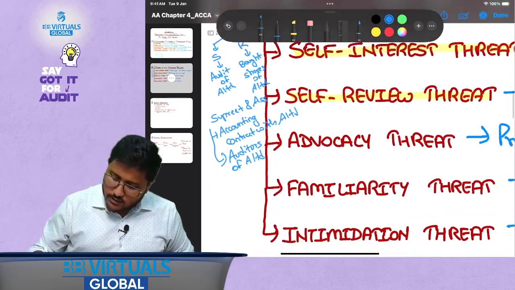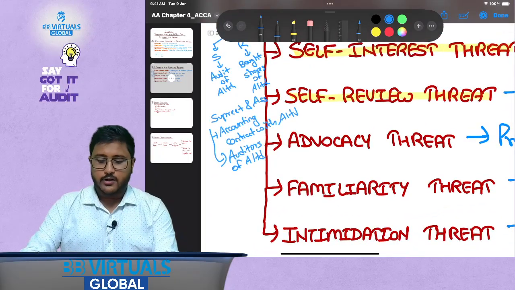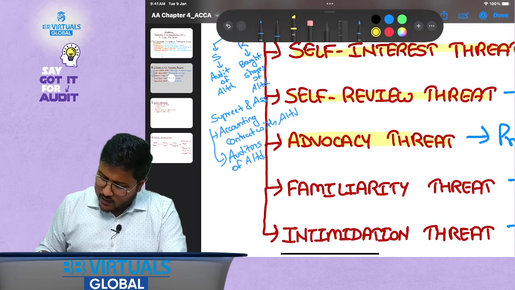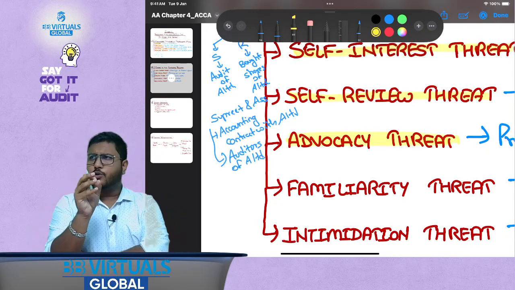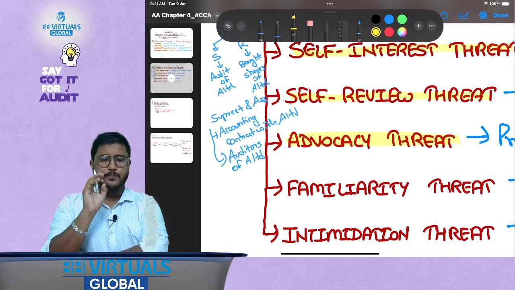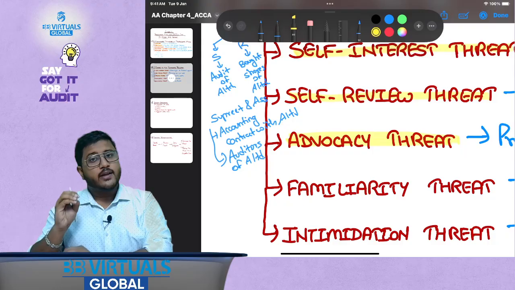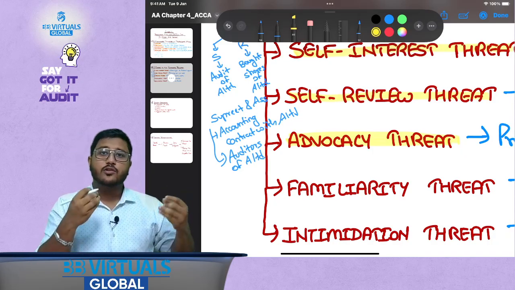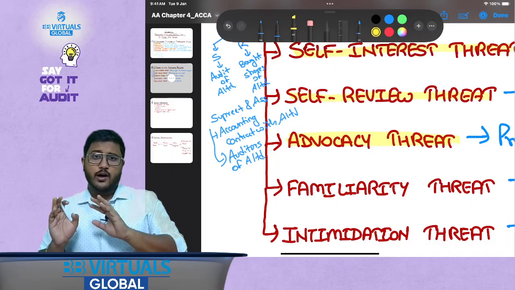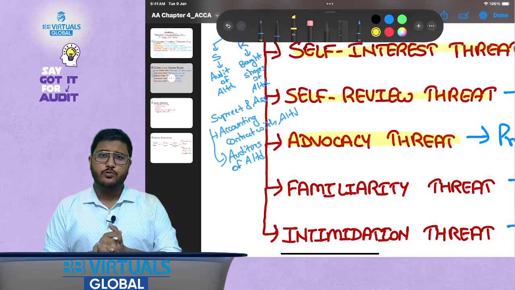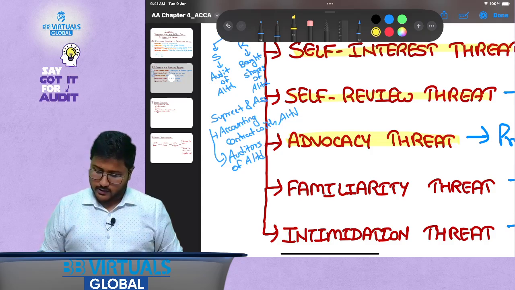Okay. Now the third one, advocacy threat. What is the meaning of this advocacy threat? Advocacy, as in you are trying to promote or represent certain ideas. Now you are representing your client, but you are representing it to the level that they are coming up as your own ideas. So it would be called advocacy threat.